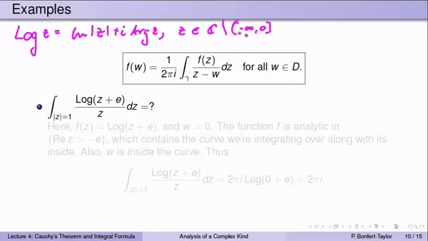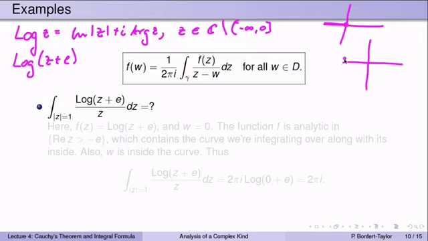This function is analytic in the plane minus the negative real axis. Here we're looking at the logarithm of z plus e, which is shifting the region in which this function is analytic. The logarithm function was analytic in the plane minus the negative real axis, but if I add e to every single one of my z's, I actually make a function analytic in the complex plane minus the portion of the negative real axis that ends at minus e.